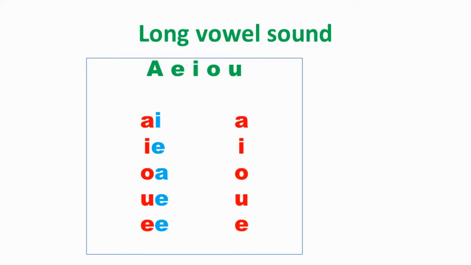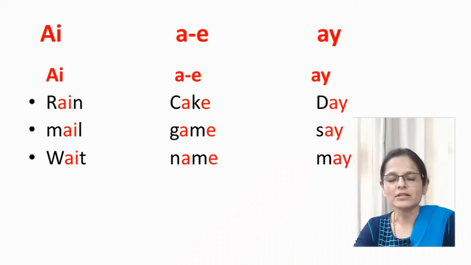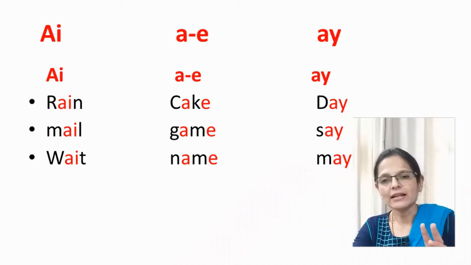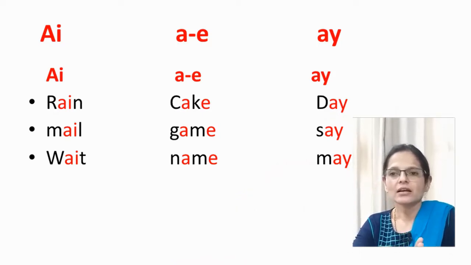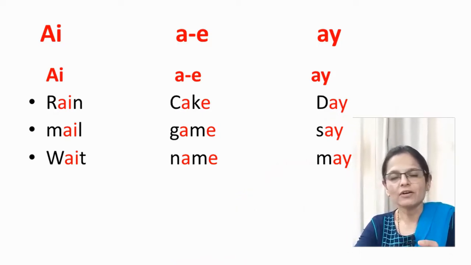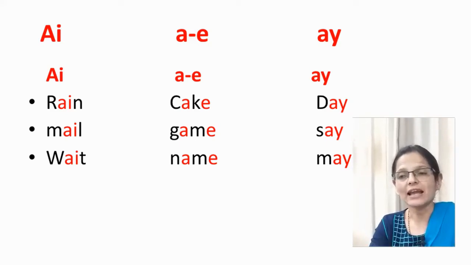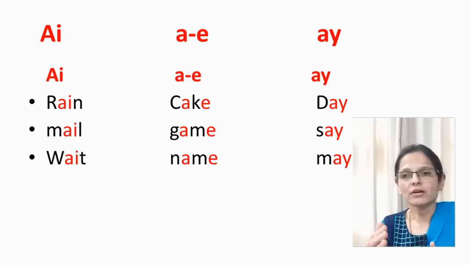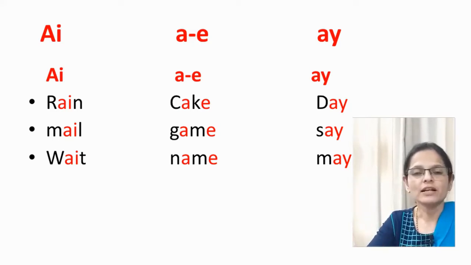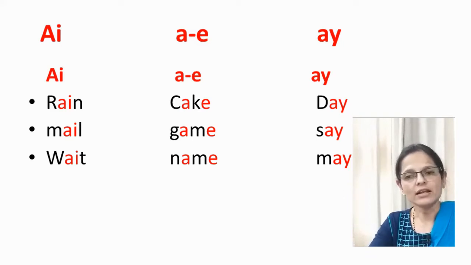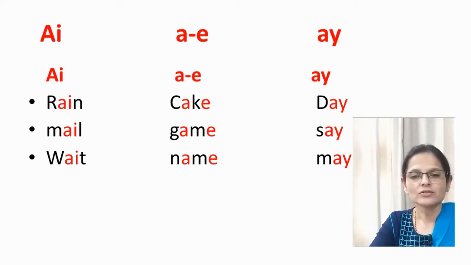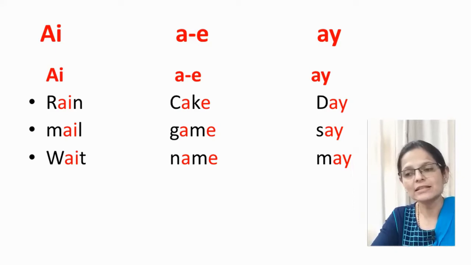And if there is double E in the word, in that case we have to take the sound of the alphabet E. Let us take some examples of long vowel sound. As I told you, AI, that is vowel, consonant and vowel. We will have a consonant in between the two vowels, and sometimes even Y at the end of the word may act as a vowel and take the sound of the vowel itself. Now see here, AI. So we have got two vowels, so it will be pronounced as A only.